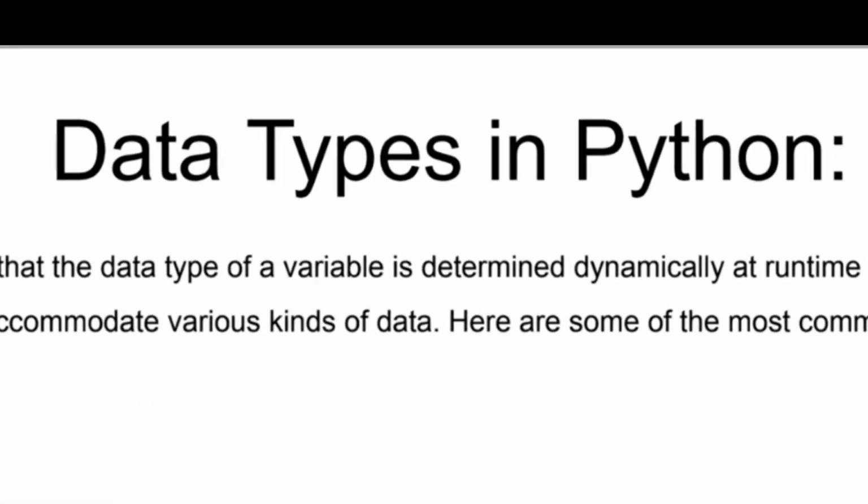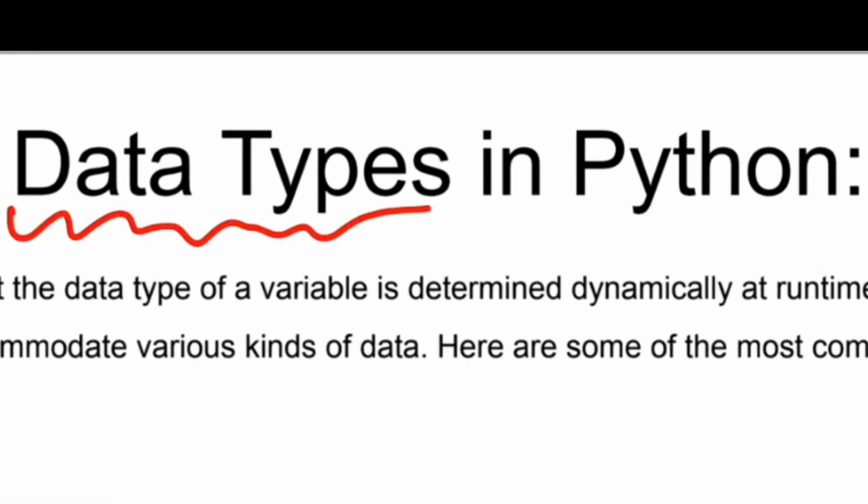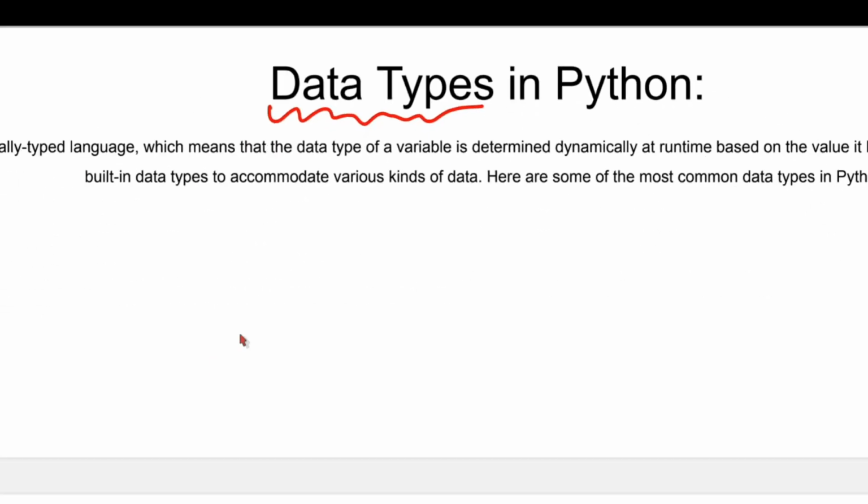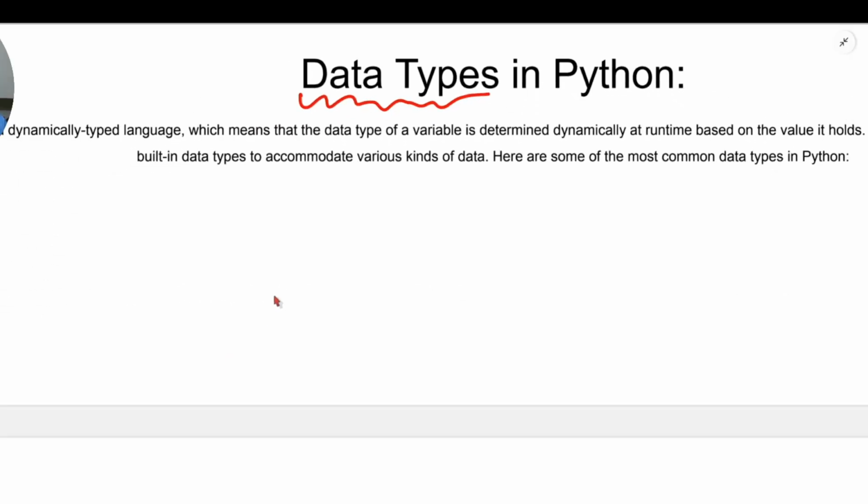So now we'll see data types. What are data types in Python? So first let me explain what data type means. पहले ये जानने की कोशिश करते हैं कि data type क्या होता है. So when we speak or when we write, we call out certain, for example, things.